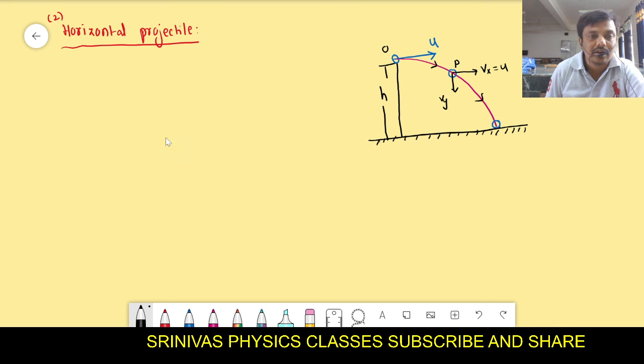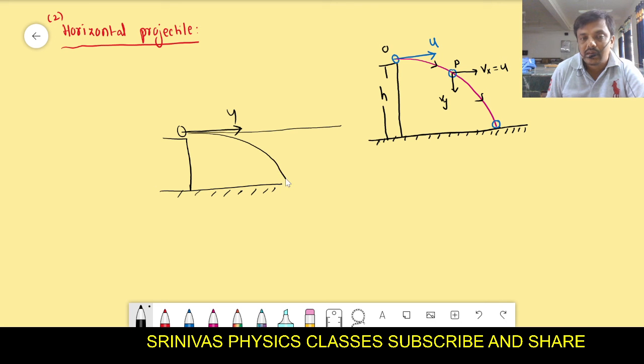What we are doing here: from the top of the building we are throwing horizontally. Horizontal means along the x-axis and parallel to the surface of the earth. It will not go continuously in a straight line; it will follow this path and fall down because of gravity.